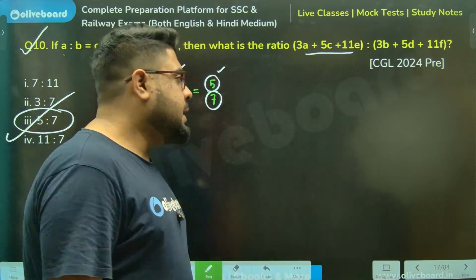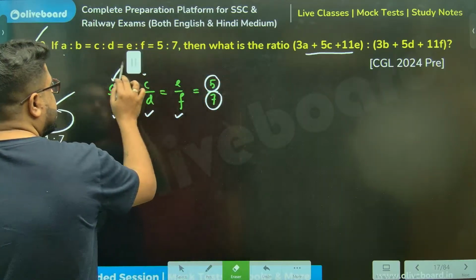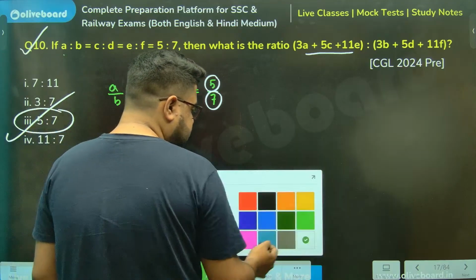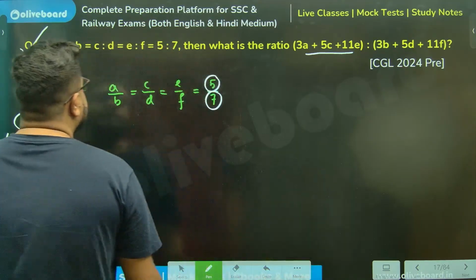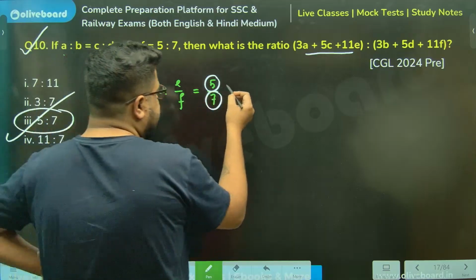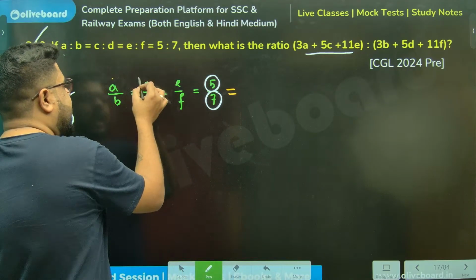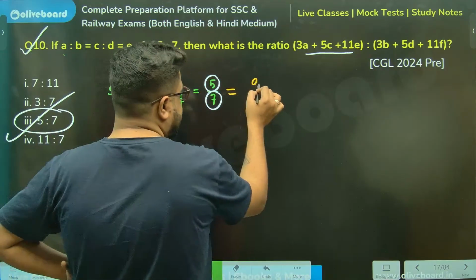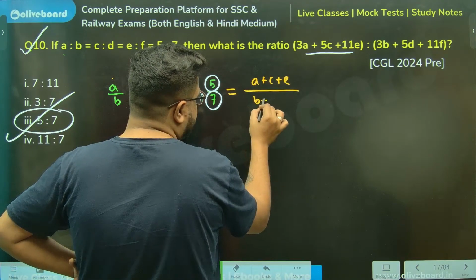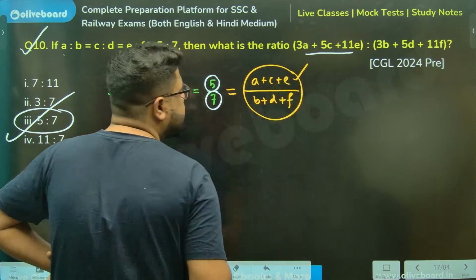Perfect. Let me show you a good technique. A better technique, honestly. Much better. Using some property. So property is saying कि देखो भाई, if there is some ratio, this equal to this equal to this, you add all the numerators divided by, you add all the denominators as well.